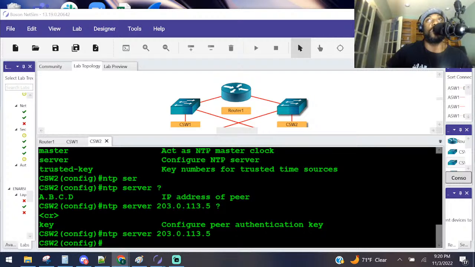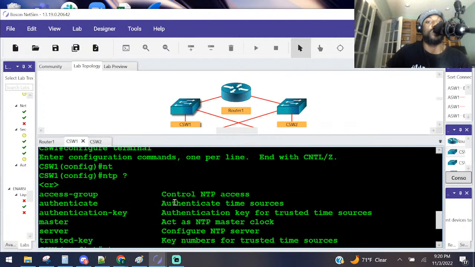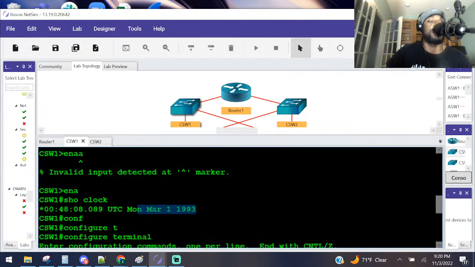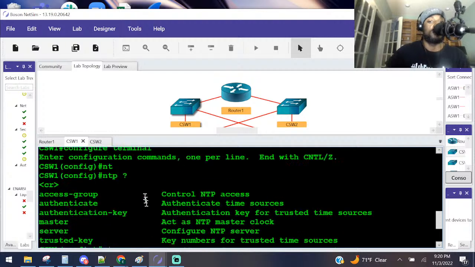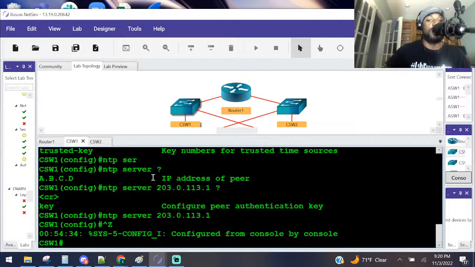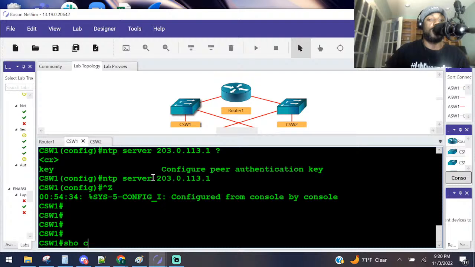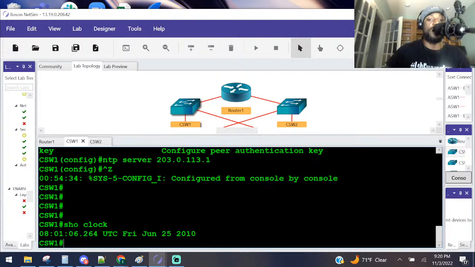The next thing they wanted us to do was display the current time on CS1 and CS2. Is the time on each device synchronized with an NTP source? We checked our time last time, and we saw that we were stuck in 1993. Now let's see what we got. Show clock. And we are now in 2010. Okay, we moved up a couple of years.